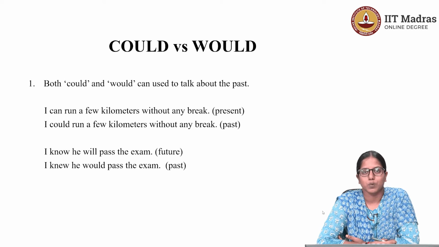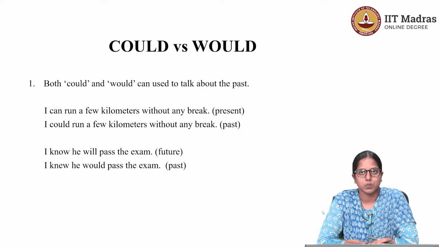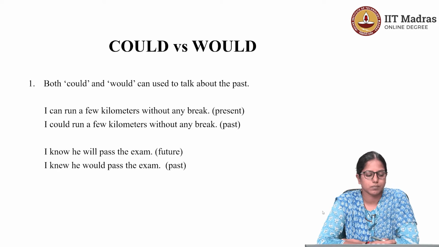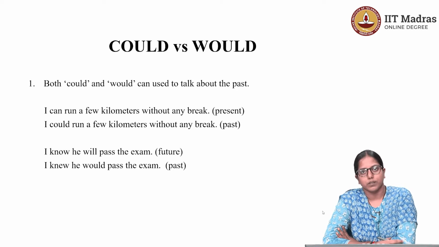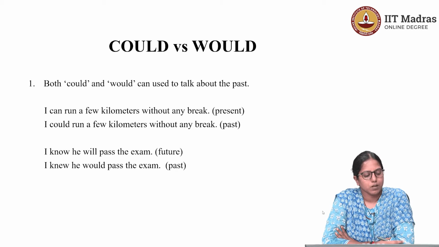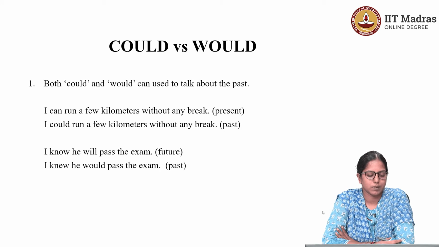Let's first talk about what is common in both these words, could and would. The one thing that is common in them is that both could and would can be used to talk about the past. Let me substantiate that with a few example sentences. The first one is, I can run a few kilometers without any break. So someone here is talking about his ability. So he says that he can run for a few kilometers without any break.